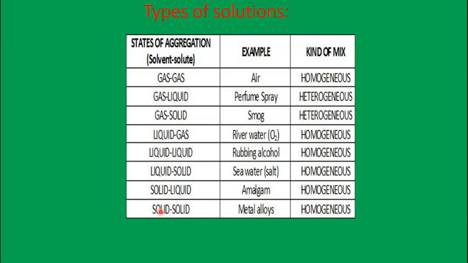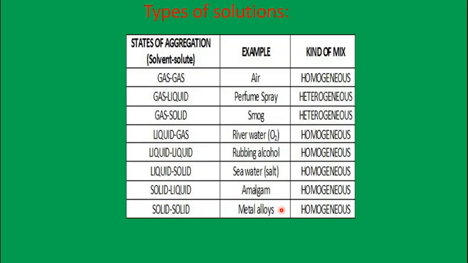Last one, solid in solid solution. The example of solid in solid is metal alloys. Alloys are formed when one metal and another metal are melted and mixed together to form a new component known as an alloy, to make the metal very, very strong. So it is also a homogeneous mixture.